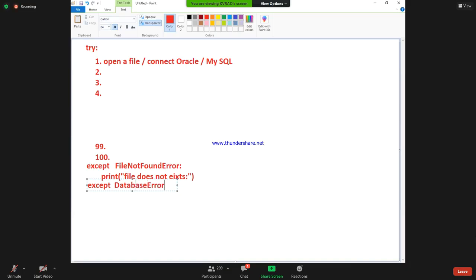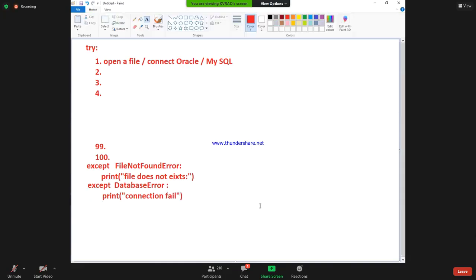It is one more type of exception which we are going to learn. There I get the error when the connection fails, when we do not get the connection with the database. So I write connection fail.